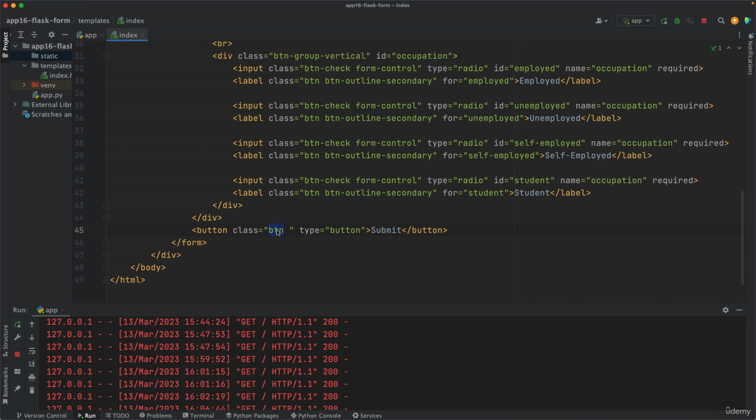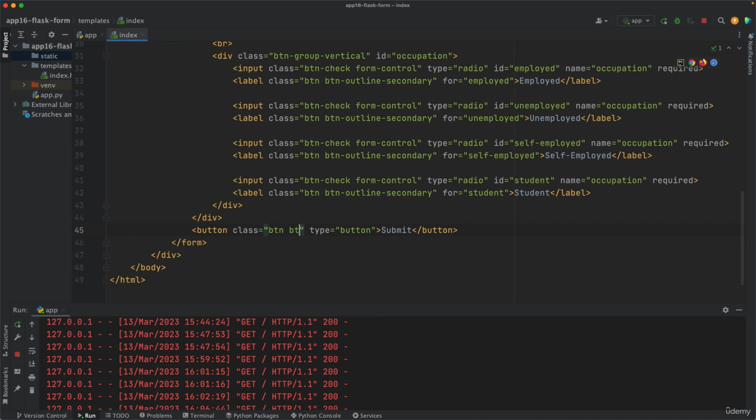So in the Bootstrap CSS file, which I showed you earlier, this class is defined and the attributes of this class are written in that CSS document. So for example, that the button should have round corners and the text should be this far from the borders of the button and the font family should be this and that. So instead of writing those manually, you just call this class, and that means your button will look good according to the Bootstrap standards.